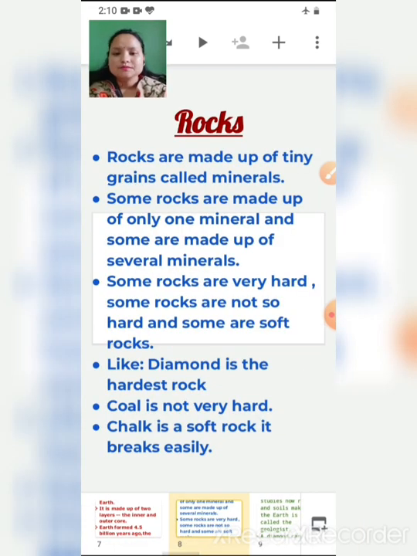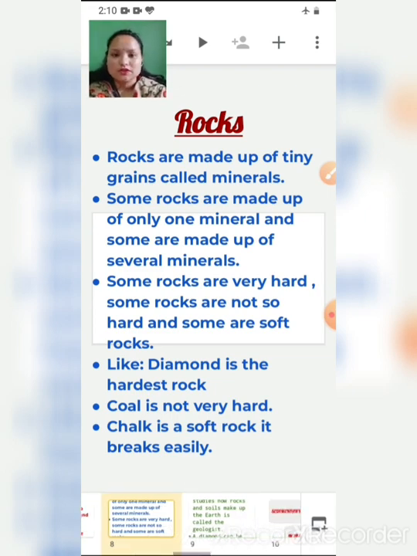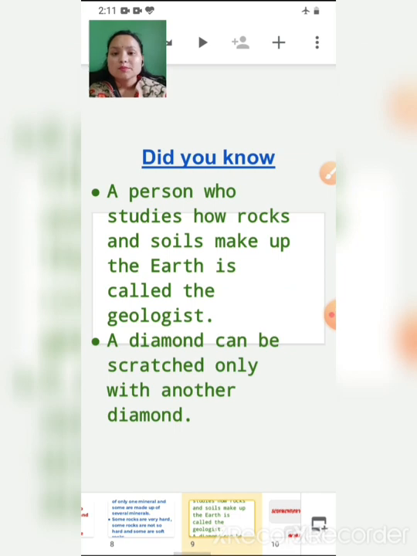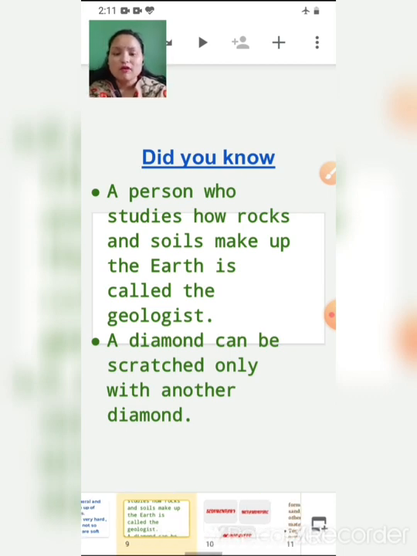Okay, then rocks are made up of tiny grains called minerals. Some rocks are made up of only one mineral, and some rocks are made up of several minerals. Some rocks are very hard, some are not so hard, and some are very soft. The hardest rock is diamond. Not very hard rock is coal, and chalk is a soft rock which can be broken easily. The person who studies rocks and soils is known as a geologist, and diamond can be scratched only with the help of another diamond.